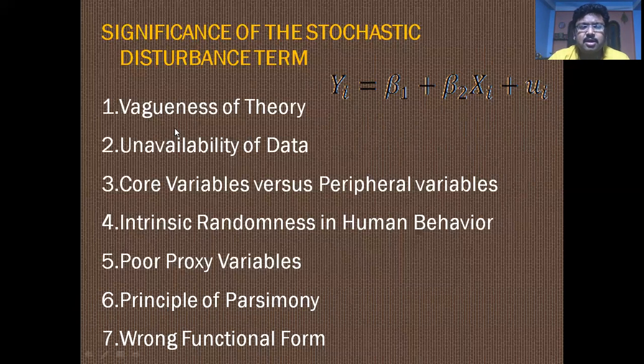You can say these are the seven factors on which we have used the disturbance term in a regression equation.